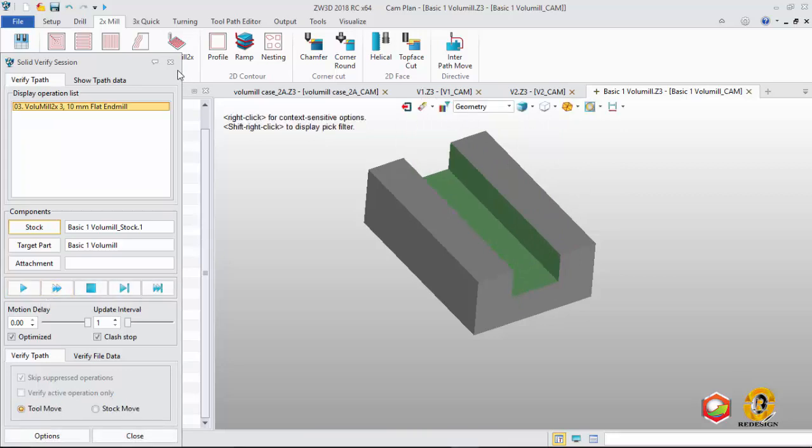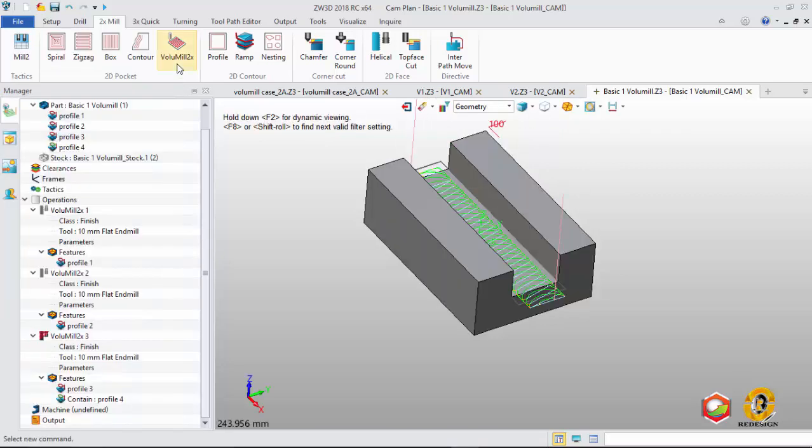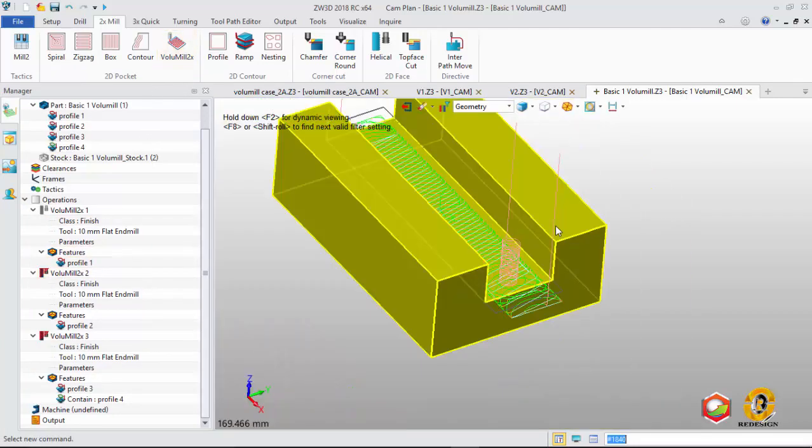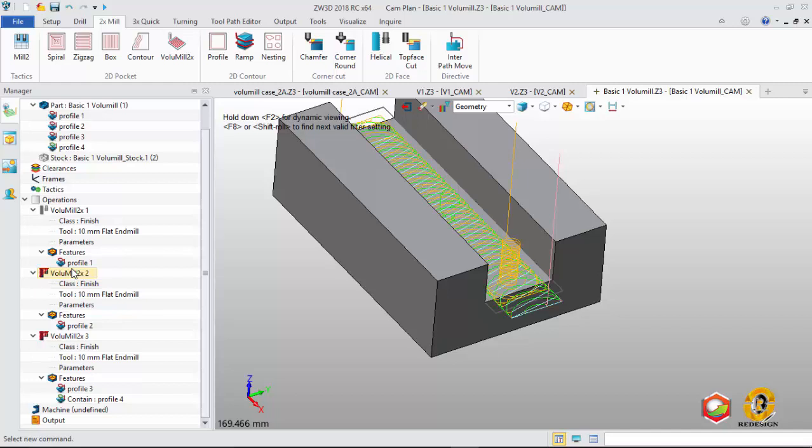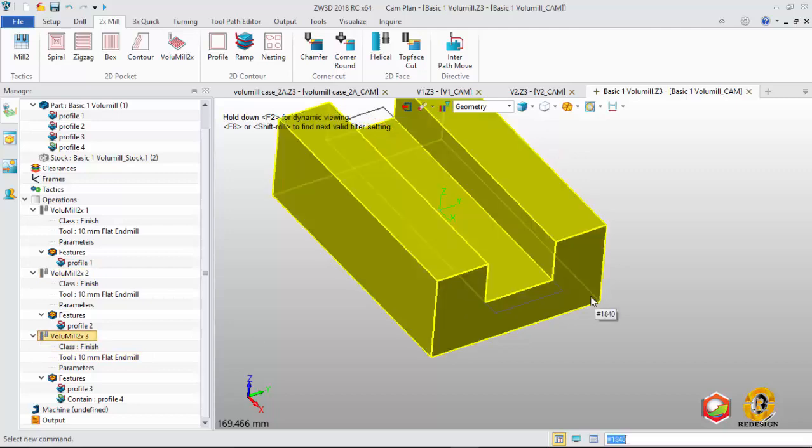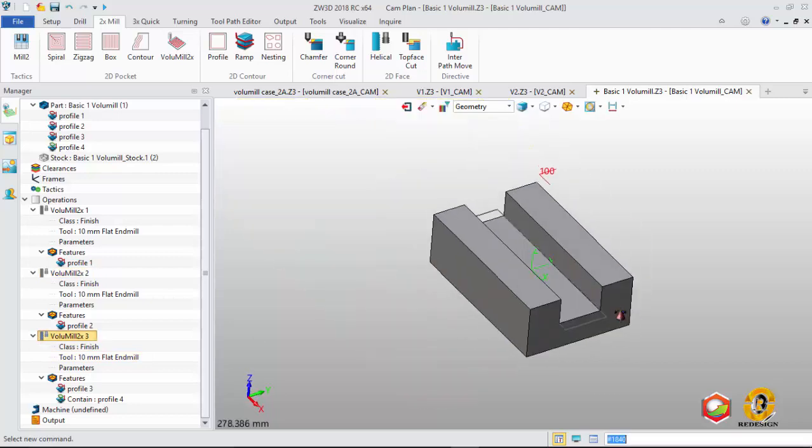Good. This is cutting from outside to inside, different from this one. It is up to you if you want to use this strategy or this strategy. Okay, finish.